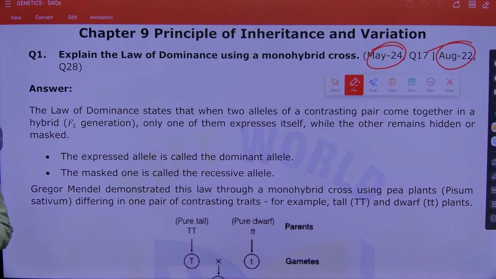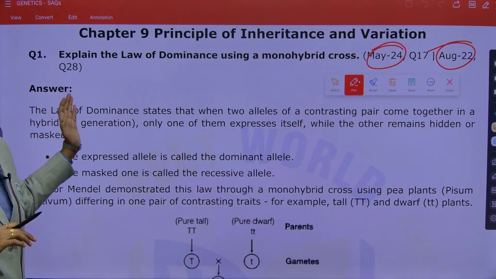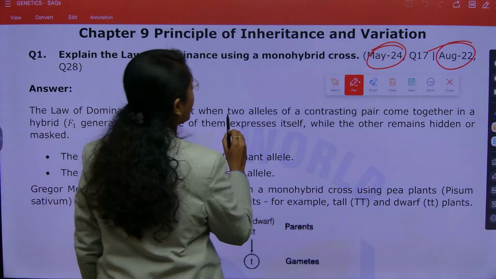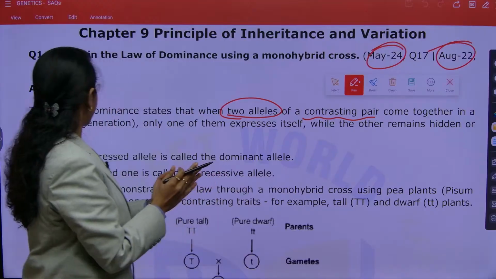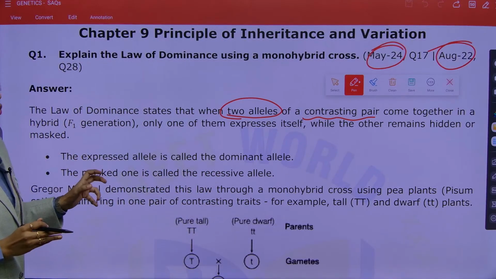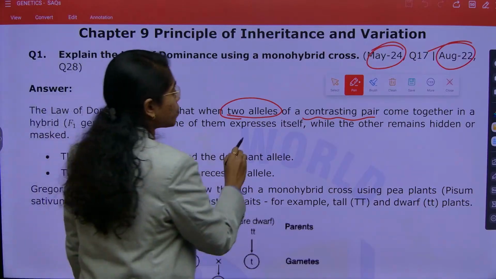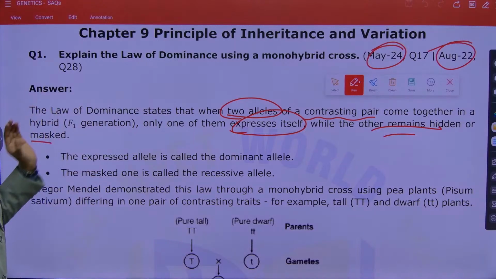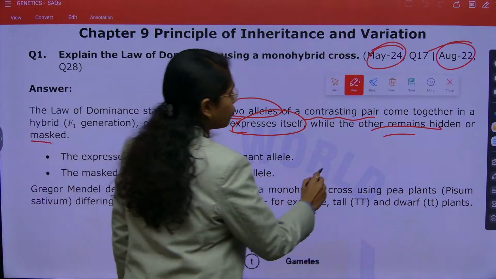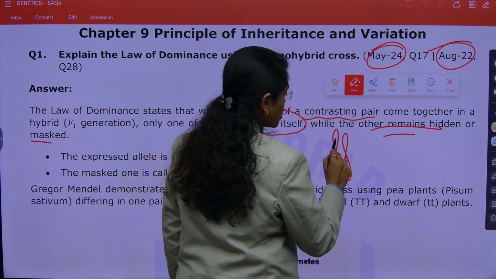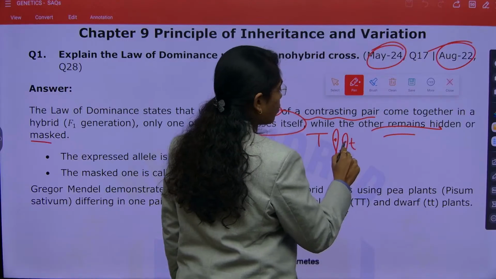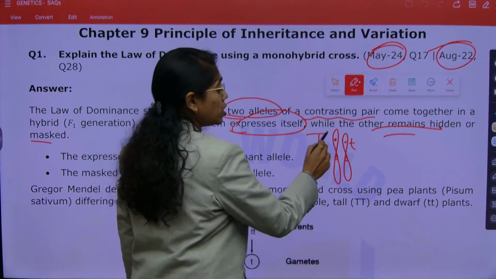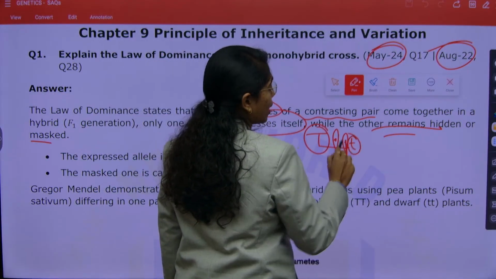So, if we see how we have to go through the answer, first explain the proper definition of law of dominance. The law of dominance will state what? When 2 alleles of contrasting pair come together in F1 generation in the form of a hybrid, only one of them will express itself while the other remains hidden or masked. This is the actual definition of what? Law of dominance. So, if we take 2 alleles with contrasting traits, let us suppose capital T and small t for tallness. Capital T indicates tallness and small t indicates what? Dwarfness. This will mask the effect of the recessive allele.